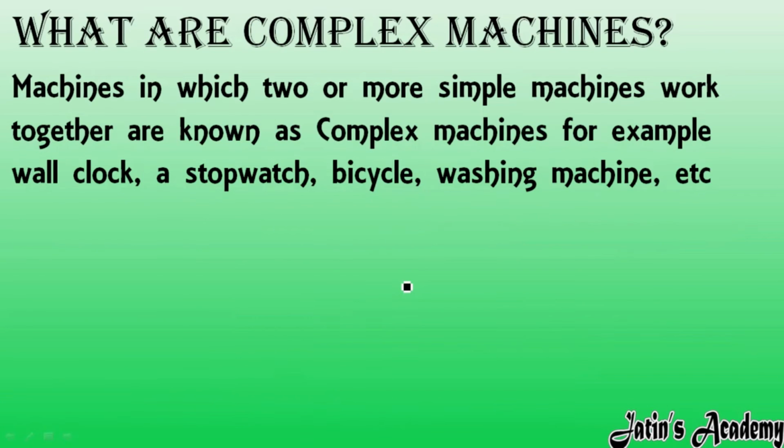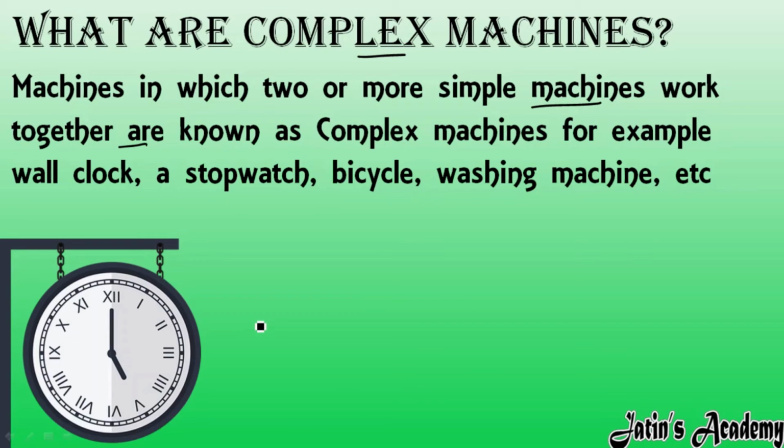Next, what are complex machines? On the other hand we also have complex machines, but in our chapter and syllabus we only have simple machines. Still, we will see the definition of a complex machine. As the name suggests, a complex machine is one in which two or more simple machines work together. For example, in a wall clock, two or more simple machines are combined together in order to move it. So the wall clock is regarded as a complex machine.